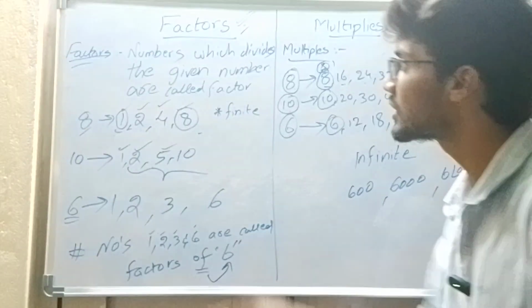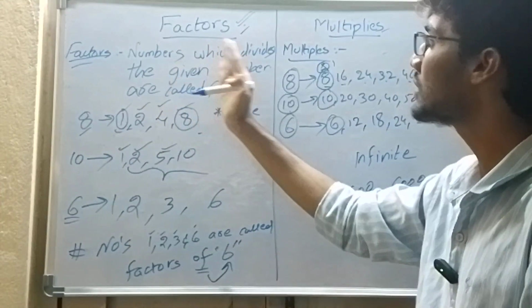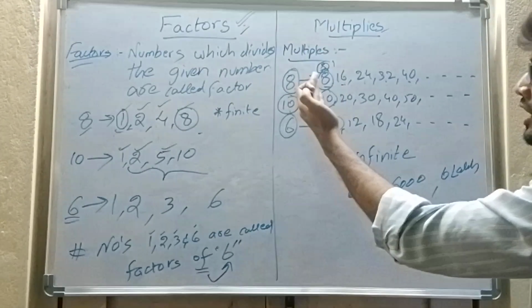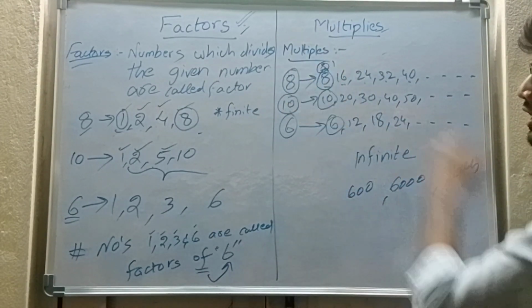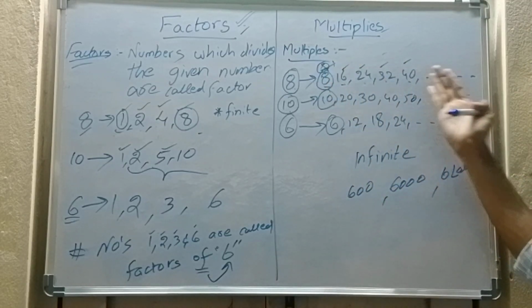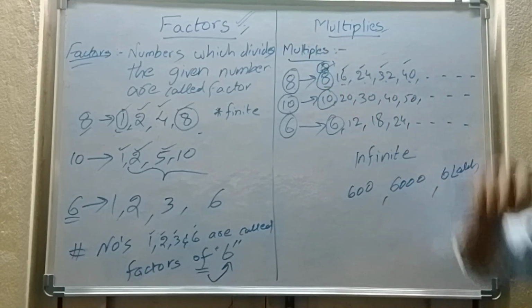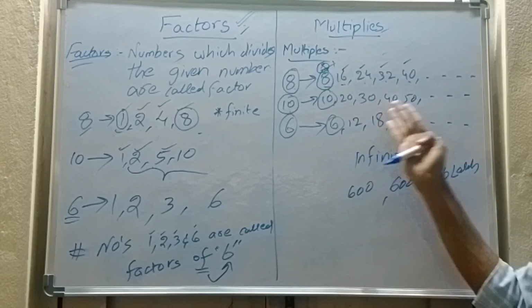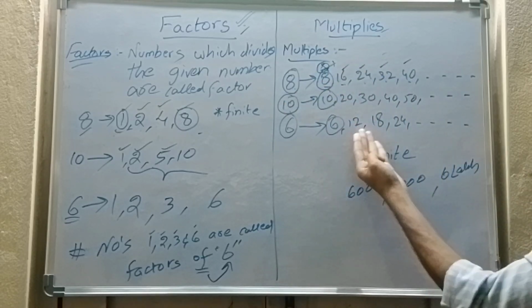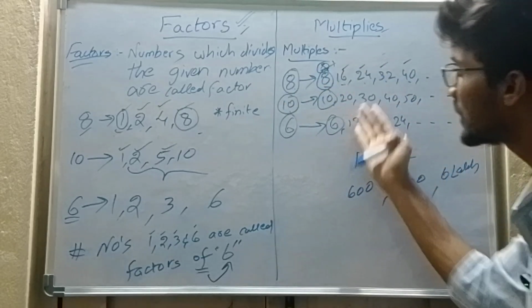Let's recall once again. Factors means numbers which divide the given number. Multiples are the multiples of that particular number. So 8, 16, 24, 32, 40. What are all these? These are all multiples of 8. What are 10, 20, 30, 40, 50 and so on? These are all multiples of 10. What are 6, 12, 18, 24? These are all multiples of 6.